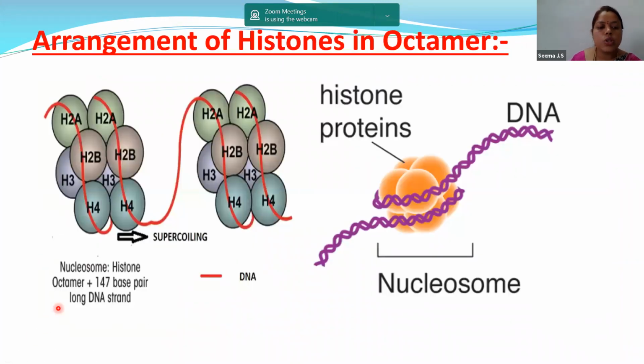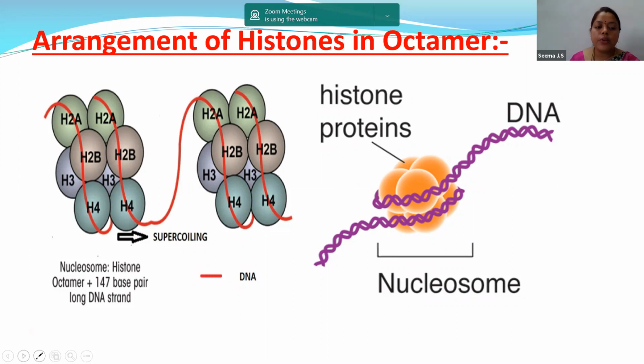So once again, histones are positively charged and DNA is negatively charged. 4 histones, that is H2A, H2B, H3, H4, are all 2 in number, so they form 8, that is the histone octamer. Now the histones are wrapped around with the help of this DNA. Histones are always positive, DNA is always negative. And when you see this image, you can see the histones are wrapped around by the DNA. This entire structure, that is the proteins and the DNA, we are calling a nucleosome.